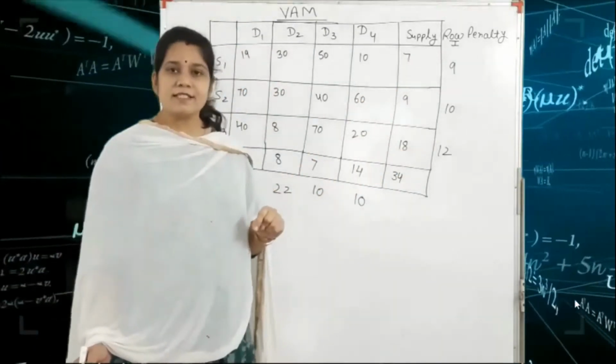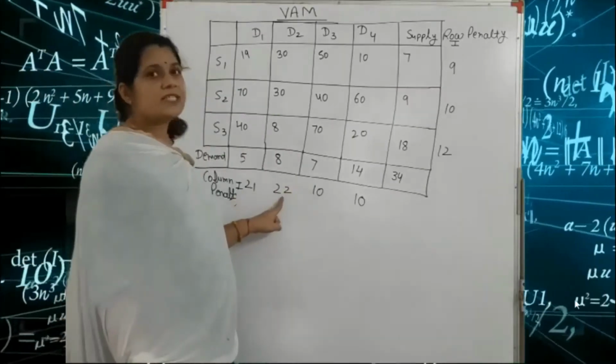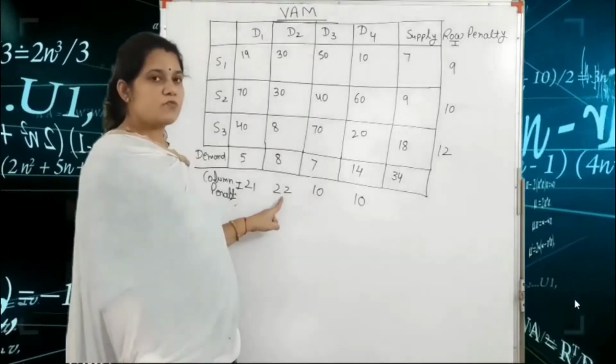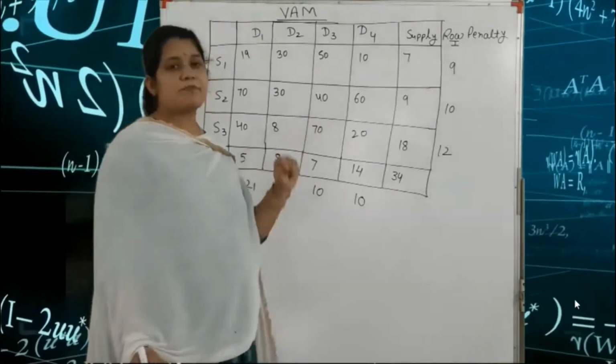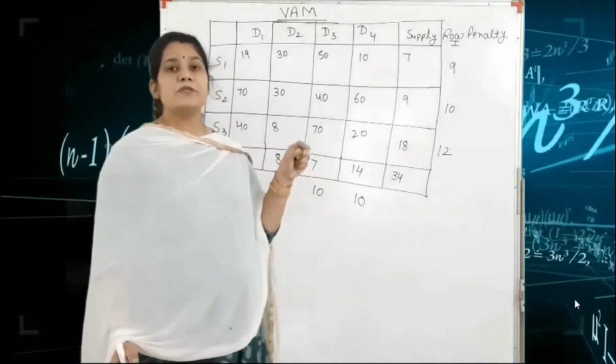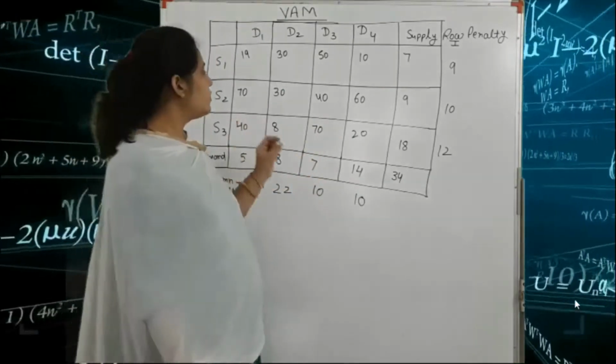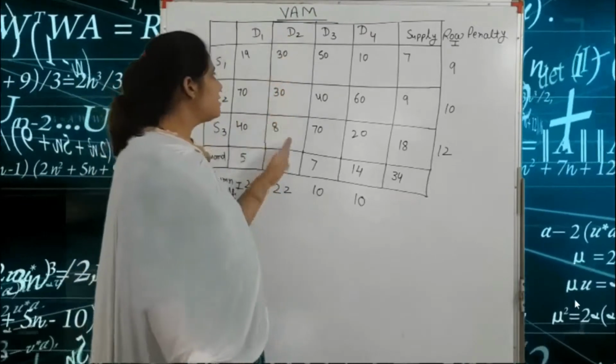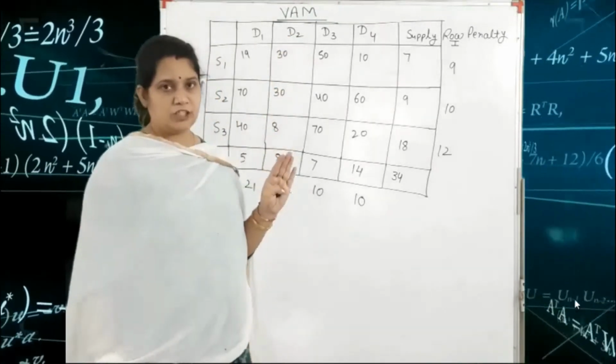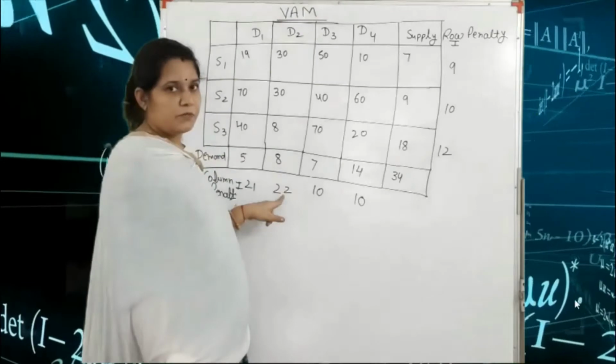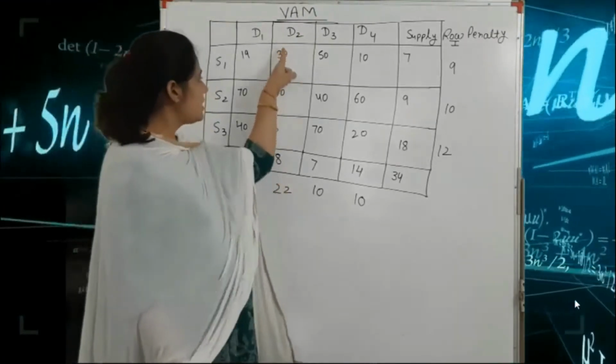What is the largest value? The largest value is 22. According to this penalty, we confirm that our allocation is in the second column. Got it? So we find the maximum number 22, which corresponds to our second column.